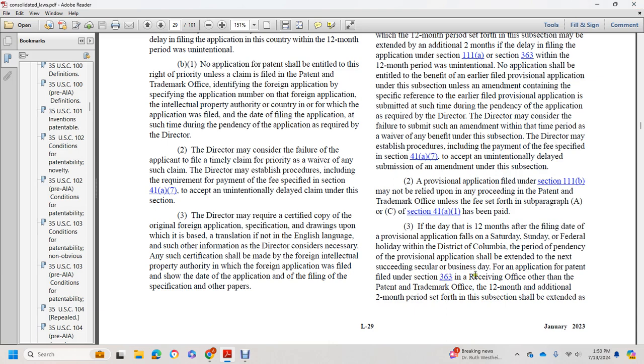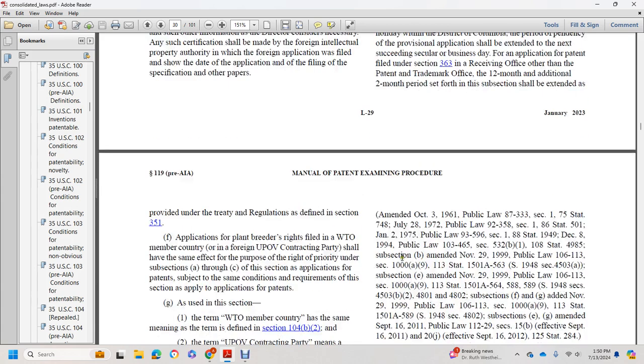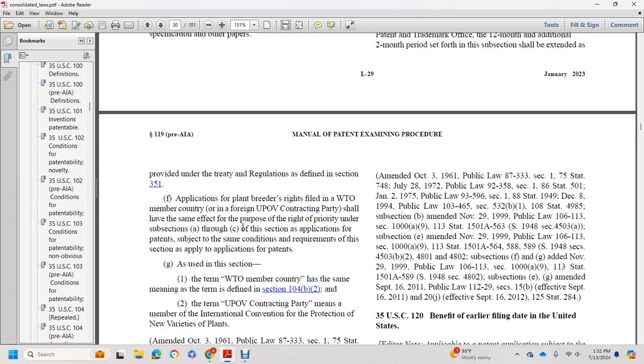For an application for patent filed under section 363 in a receiving office other than the Patent and Trademark Office, the 12-month and additional 2-month periods set forth in this subsection shall be extended as provided under the treaty and regulations defined in that section. Applications for plant breeders' rights filed in a WTO member country or in a foreign UPOV contracting party shall have the same effect for the purpose of the right of priority under subsections (a) through (c) of this section as applications for patents, subject to the same conditions and requirements of this section as apply to applications for patents.